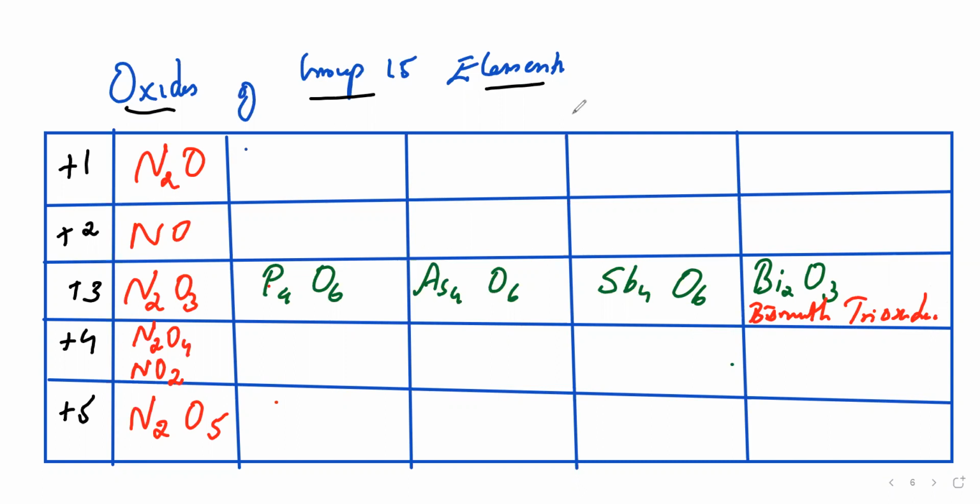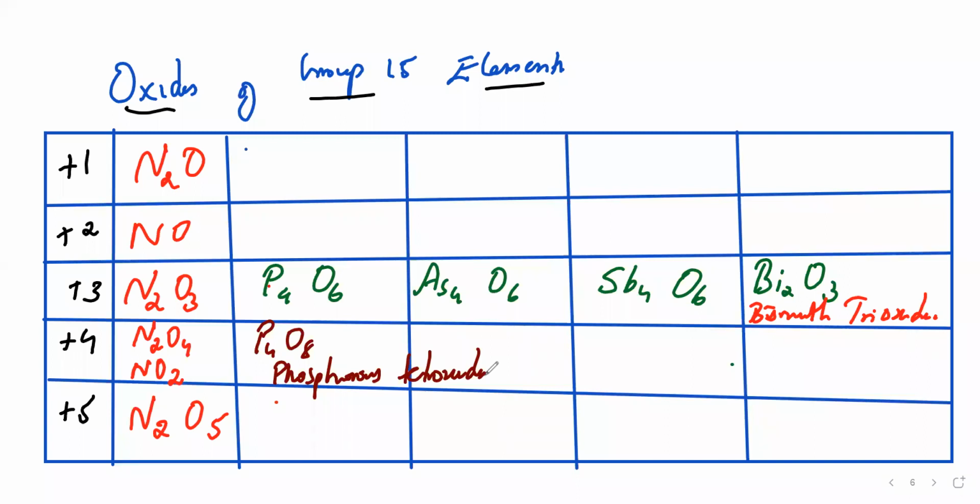Okay, +4. One is N2O4, other is P4O8, phosphorus tetroxide. So others don't have. This table will help you to remember this.